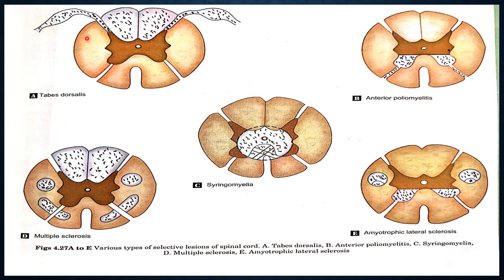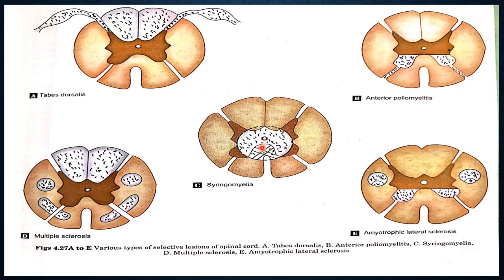Now next, it is syringomyelia. Syringomyelia is a condition characterized by the cavitation of the central canal, usually affecting the cervical enlargement of the cord. The initial manifestation is bilateral segmental loss of pain and temperature of both extremities. Okay, because the spinothalamic tracts are damaged, pain and temperature are lost. The touch escapes.